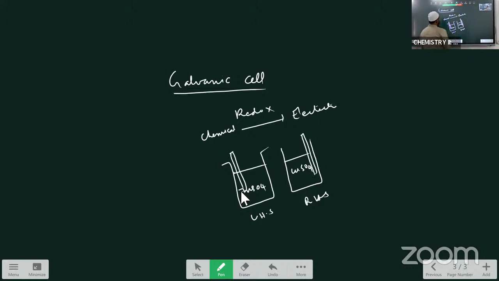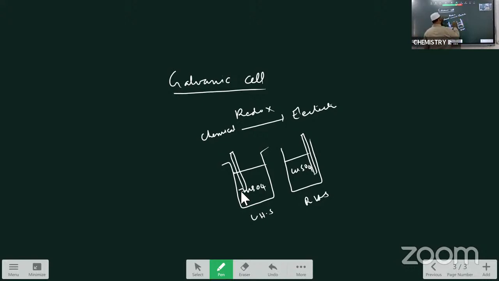That means the galvanic cell consists of two half cells. Left hand side is filled with the zinc sulfate solution and a zinc rod is dipped in it. Right hand side half cell contains CuSO4 solution and a copper rod is dipped in it.